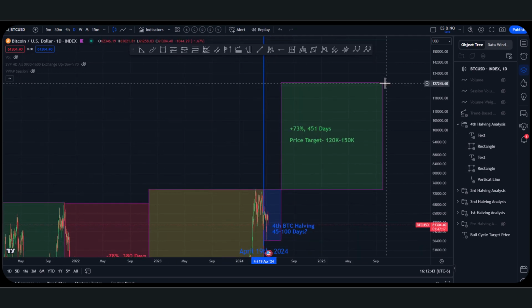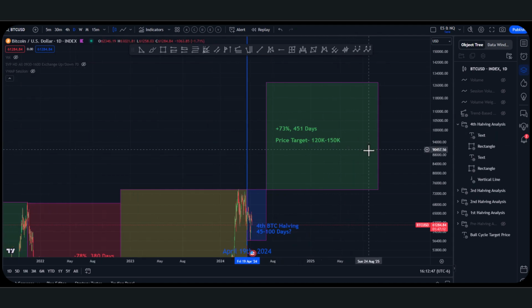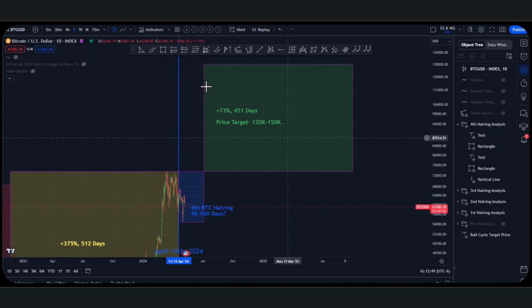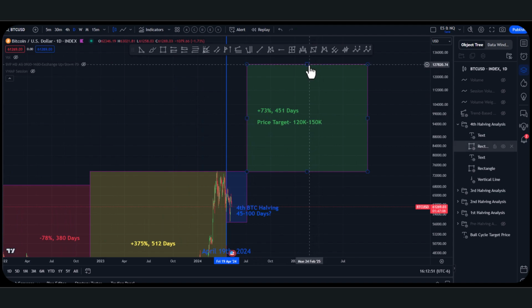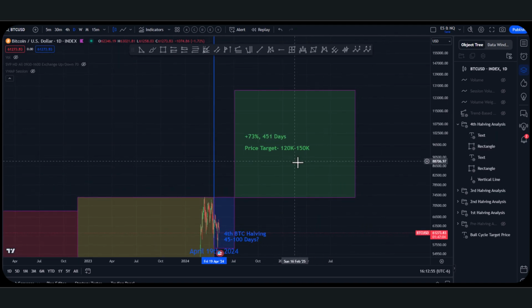And there actually is a lot of confluence around this area, like the 1.618, stuff like that, which again, I'll talk about in a future video. But yeah, that's where I get my price target of about 128,000. I think it's a range. I'm going to be looking between 120 to 150K.